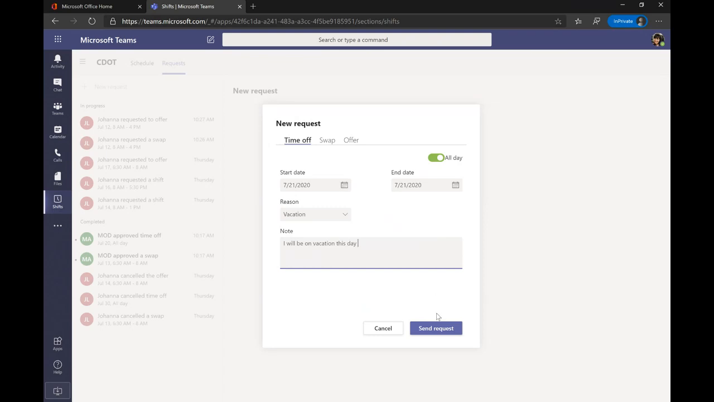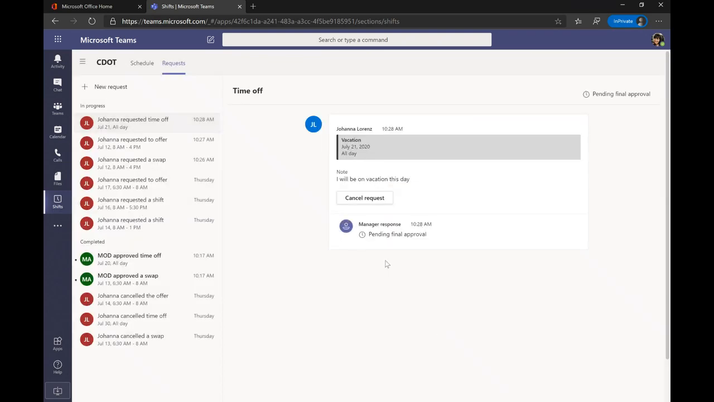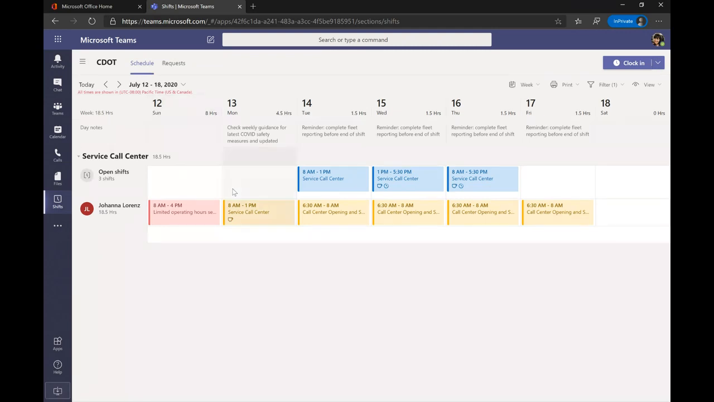And I can go ahead and send this over, and that will go right to the schedule manager, and they can either approve or deny that request. And I will get a little completed notification when that request has been approved or denied. So that covers most of the end user side of this, right?